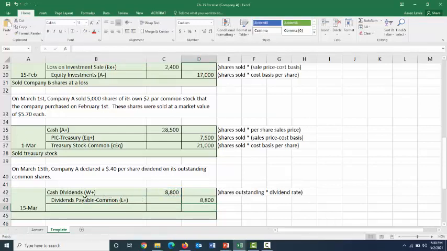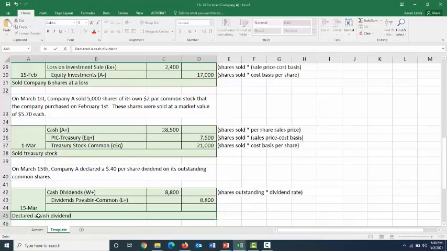And in this journal entry, we declared a cash dividend.